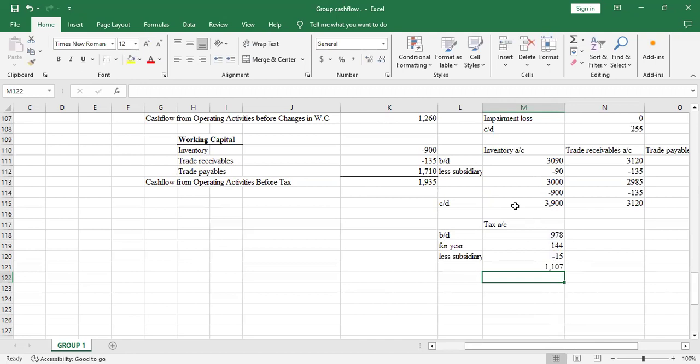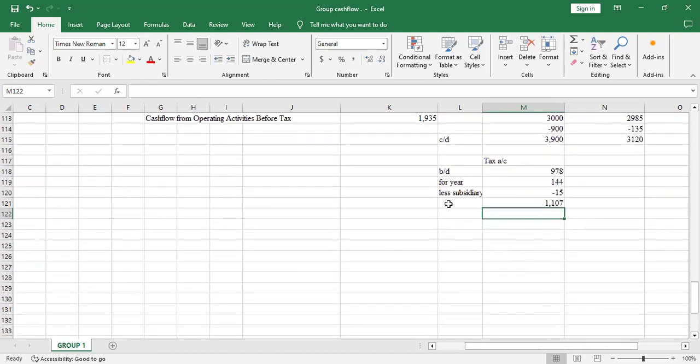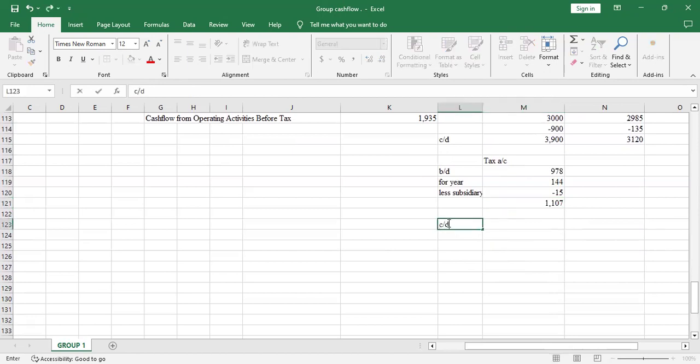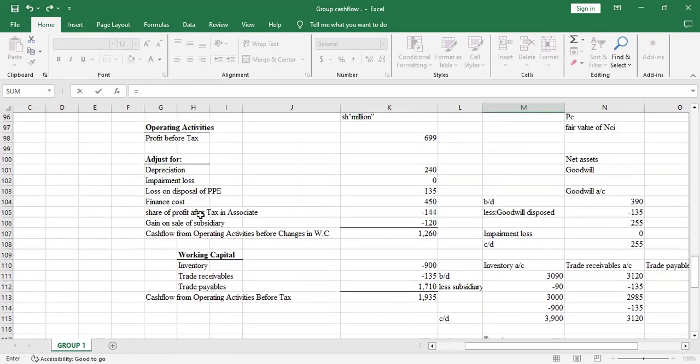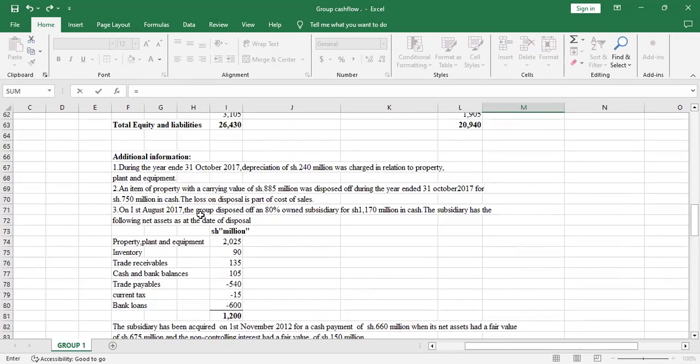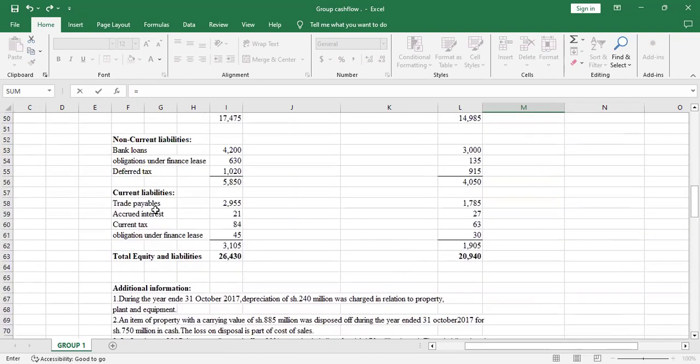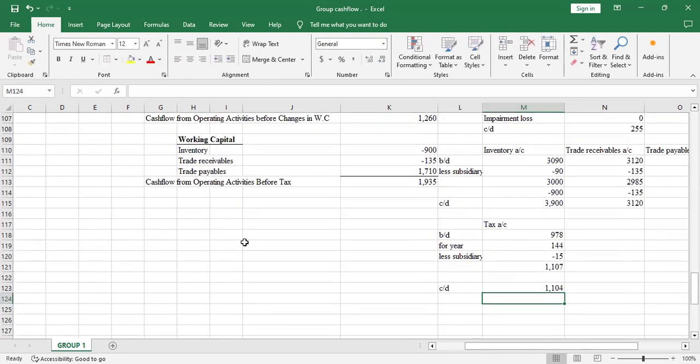So we'll get 1107. Then this will compare with the balance carried down. So how much do we have as the balance carried down on the statement of financial position? So the balance carried down, you come here, you still do the same. You check the non-current liabilities and you pick that. You add to current liability, which is the current tax. You add to that. So we move from 1107, but now we have a carried down of 1104.